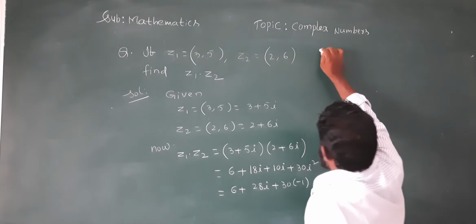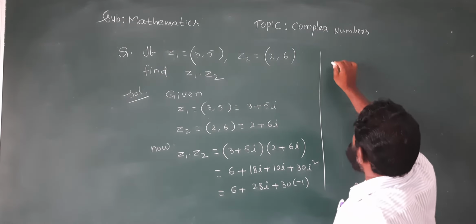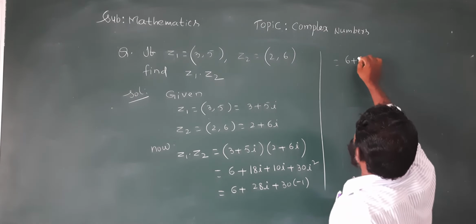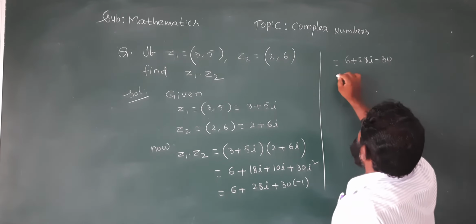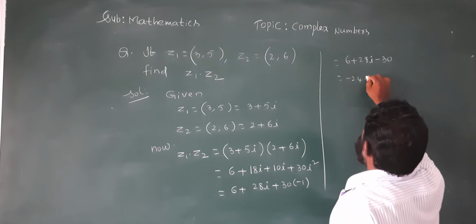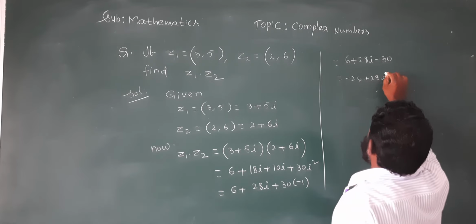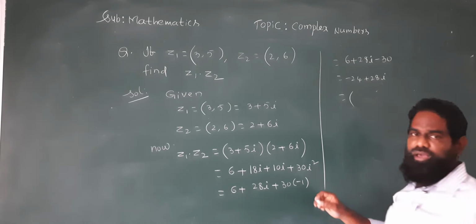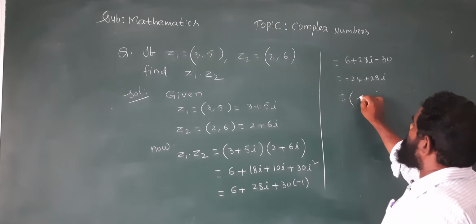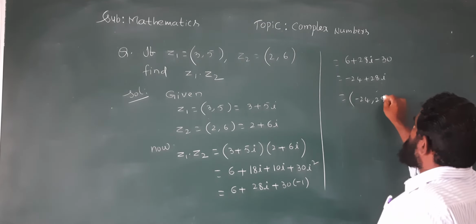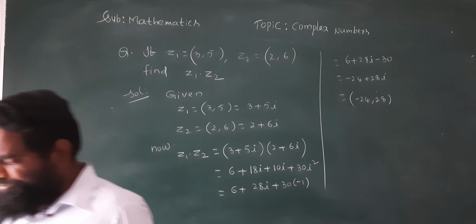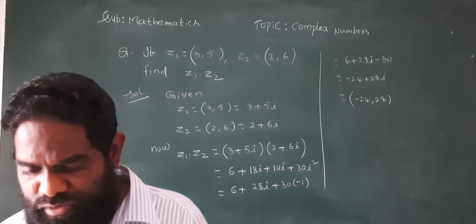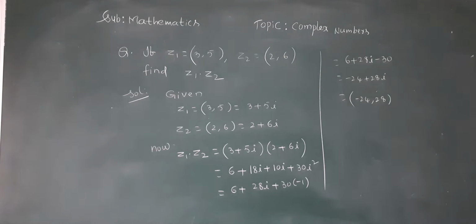It will come as like this: 6 plus 28i minus 30, minus 24 plus 28i. So what will come here? Minus 24 comma 28i. This is our required result. Understand?